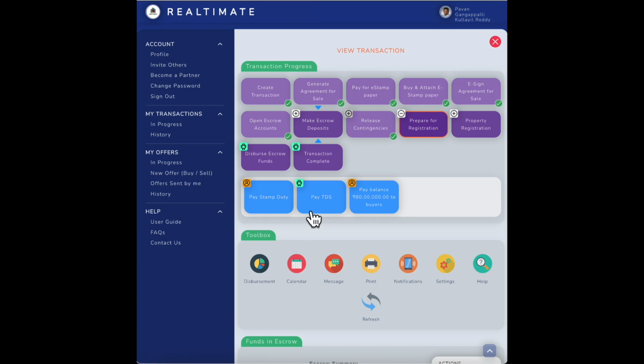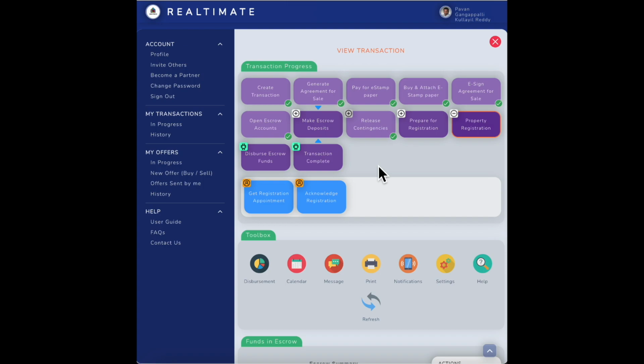In most cases, your lawyers or your agents will be able to help you, as in help the buyers. But if you don't want to take their help, or if you wanted to take our help, we can connect you to some of our trusted service advisors who will be able to take care of this for you. And likewise, the next step would be the property registration, right? And we have people who work with us to set up a registration appointment at the registrar office and make the process as seamless as it can be, right?